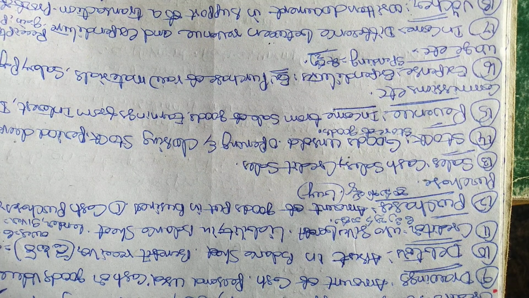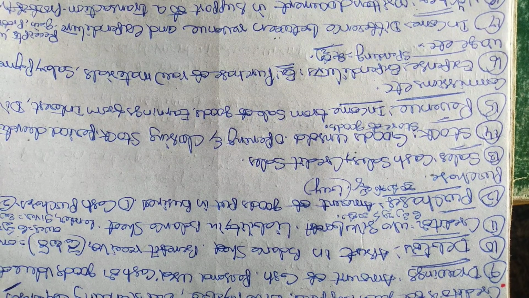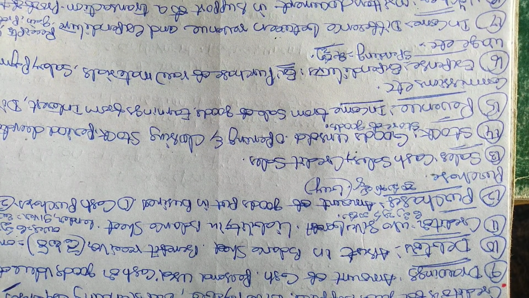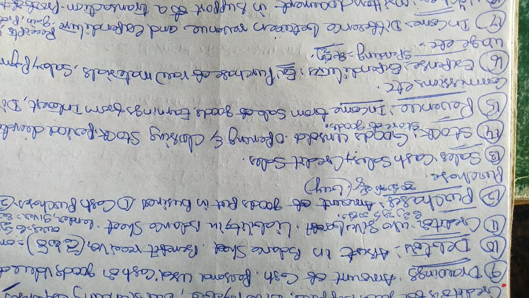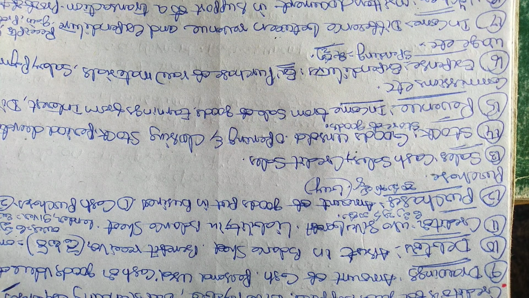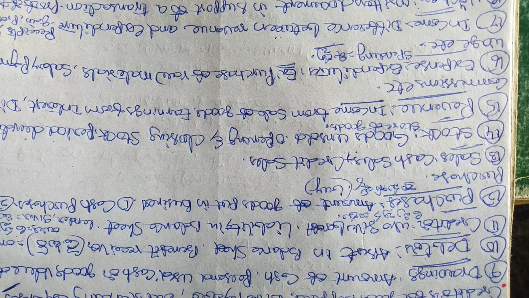Benefit receiver, debtor. In simple way, as per the pronunciation, it will be called as debtor. One who owes, that means the person who takes money or goods or services are known as debtors.